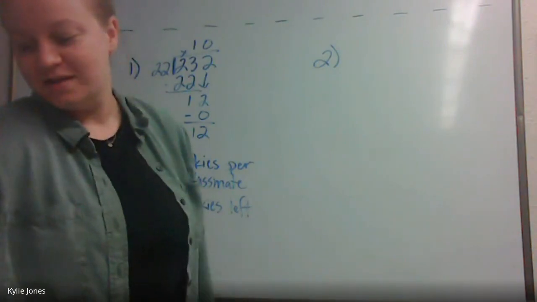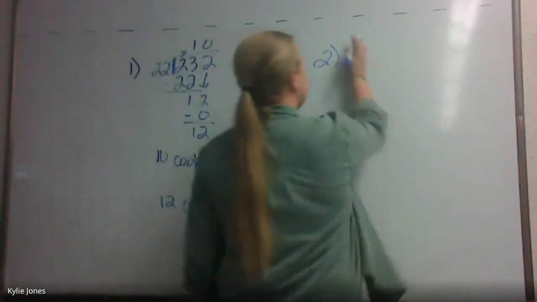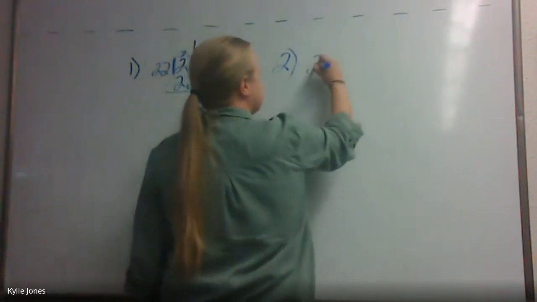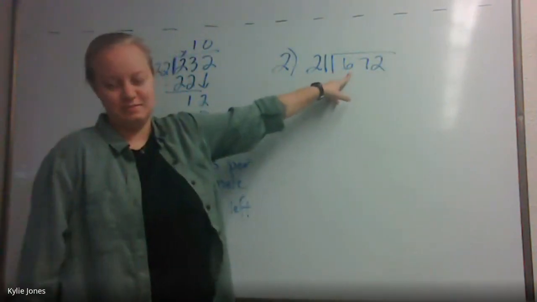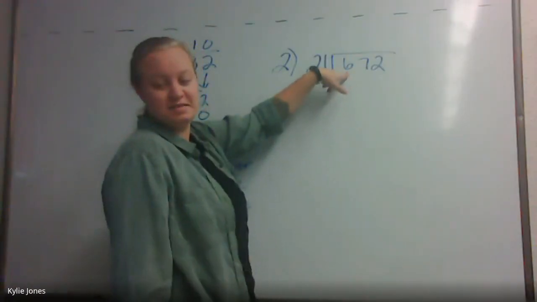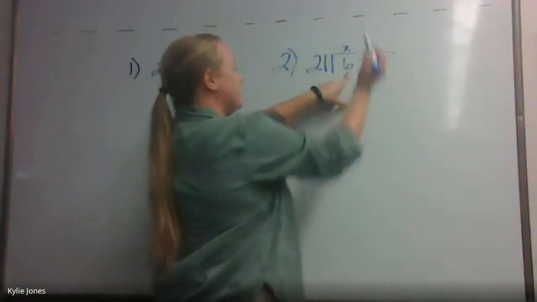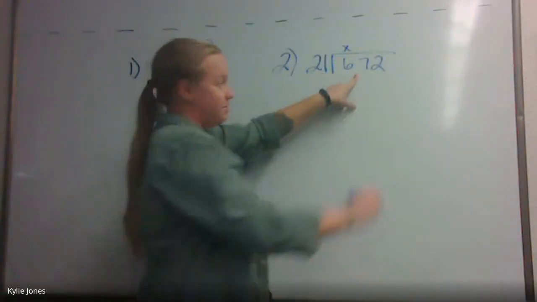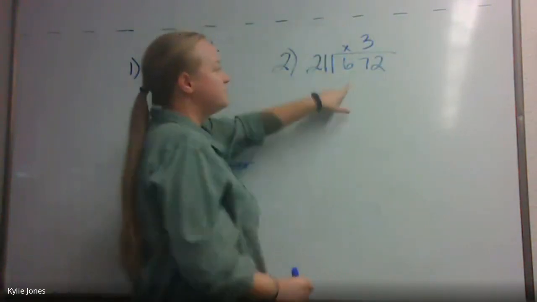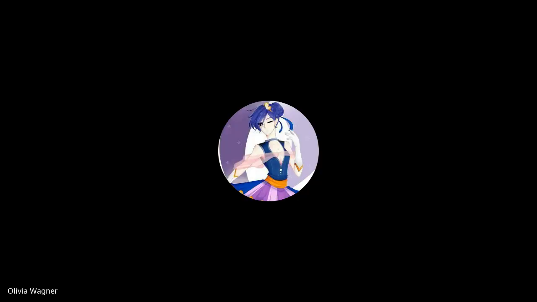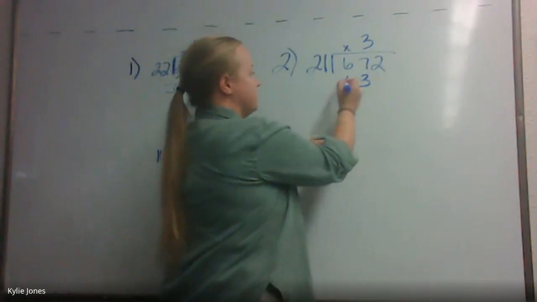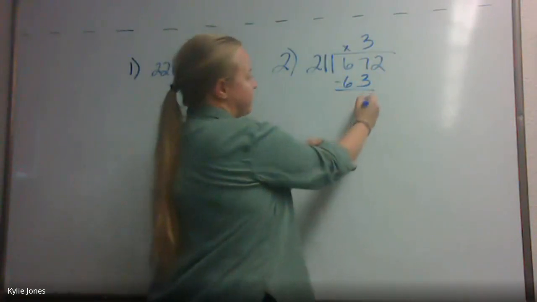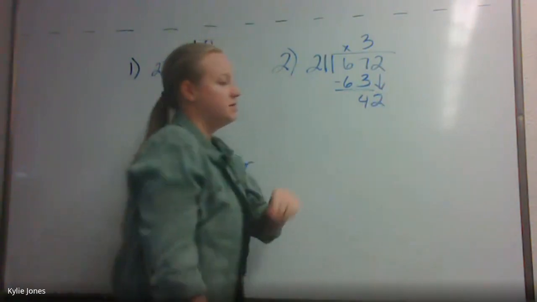All right, number 2, 672 divided by 21. So this one is just straight up division. 672. How many times does 21 go into 6? None. No times. But you are correct that 21 goes into 67 3 times. What is 3 times 21? What goes underneath? 63. And then we're going to subtract. You get 4. Just drop down your 2.